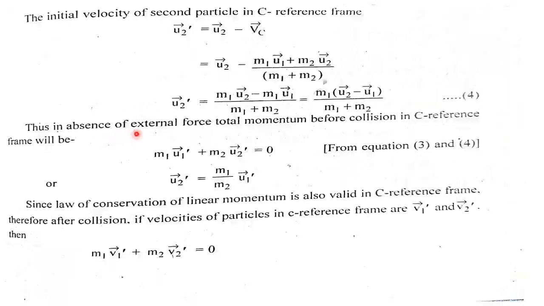Now, in the absence of external force, the total momentum before collision in the C reference frame will be m1u1 dash plus m2u2 dash equals 0. On solving this, we can write u2 dash equals minus m1 upon m2 times u1 dash.